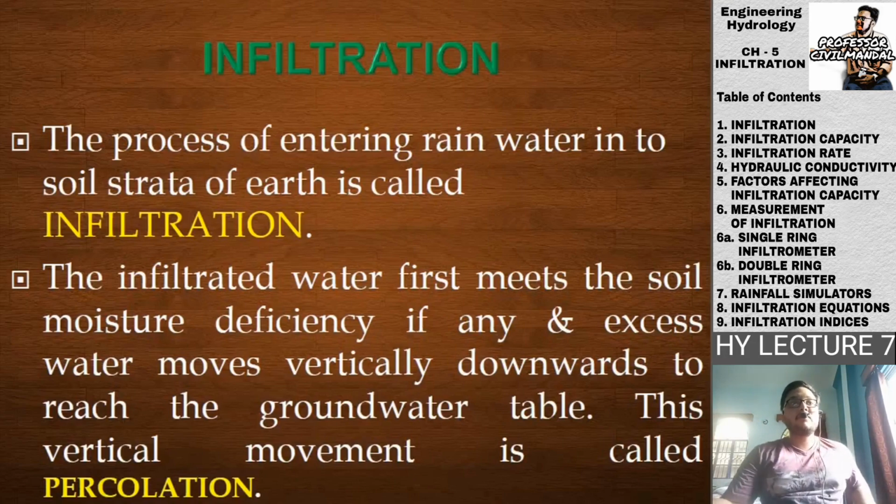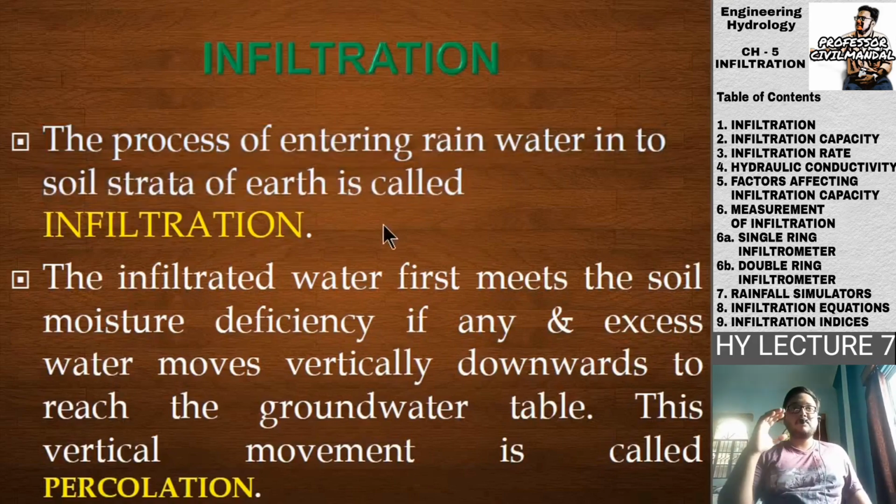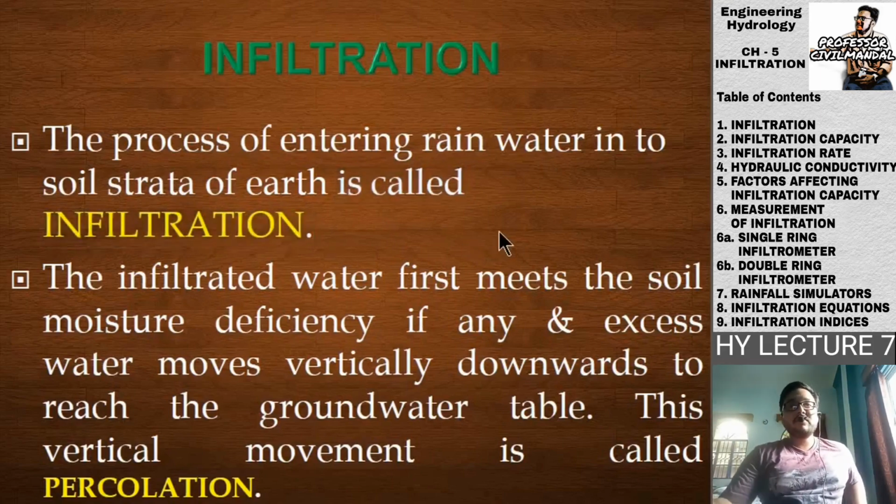So the definition is also somewhat like this: the process of entering rainwater into the soil strata is called infiltration. The infiltrated water first meets the soil moisture deficiency, if any, and excess water moves vertically downwards to reach the groundwater table. This vertical motion is called percolation.